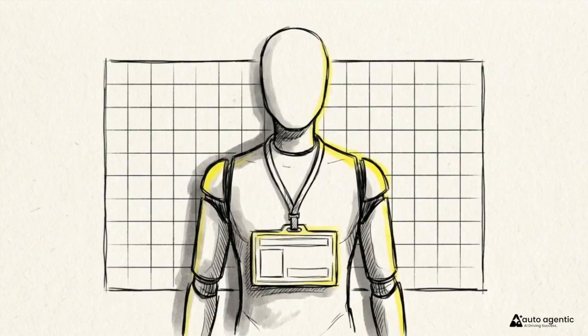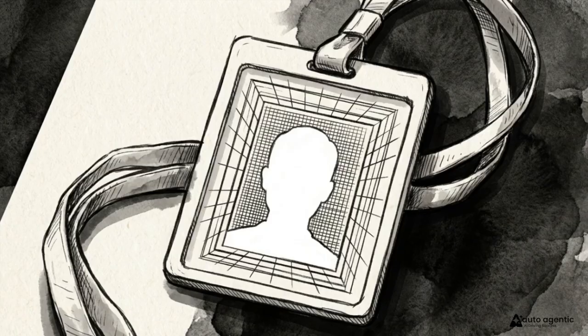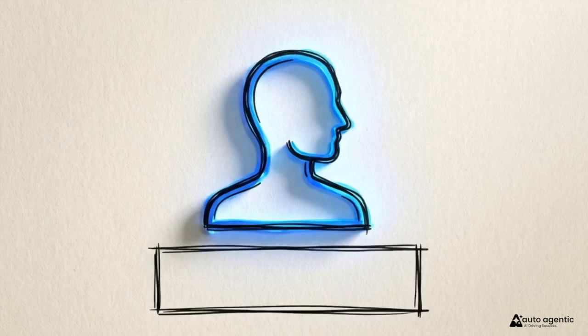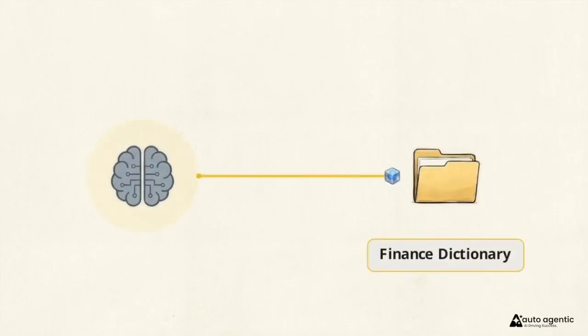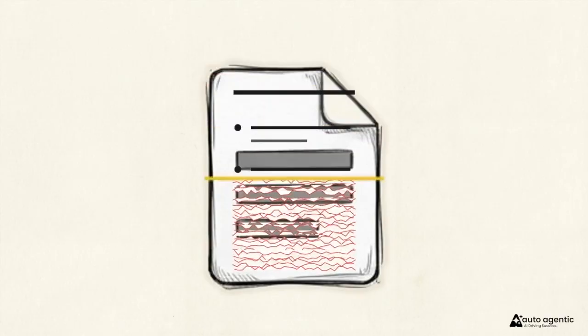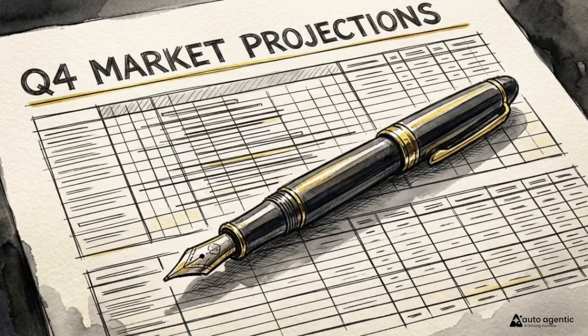The first step to fixing our failed prompt is giving the AI a specific identity to anchor its response. We need to tell it exactly who is analyzing this data. We do this through role-based prompting. This technique involves explicitly instructing the AI to act as a particular professional, in this case, an expert financial advisor. This guides the AI to draw on specific knowledge and communication styles associated with that profession. With the role assigned, the output immediately improves. The tone shifts from generic text to professional analysis, and the perspective aligns with someone evaluating financial risk and reward.